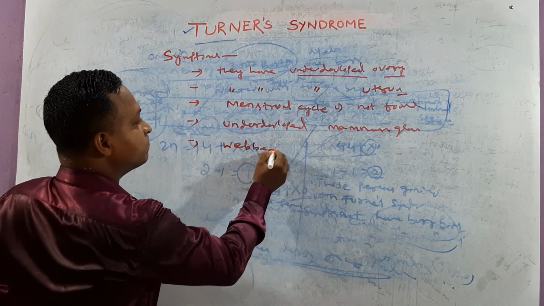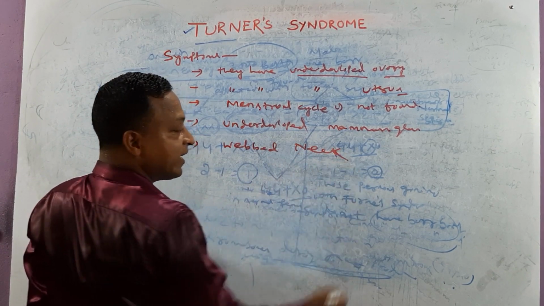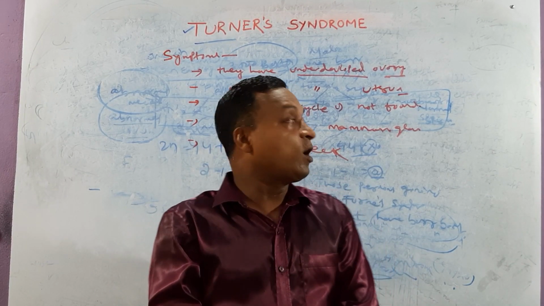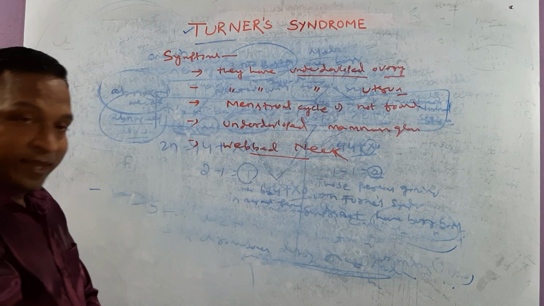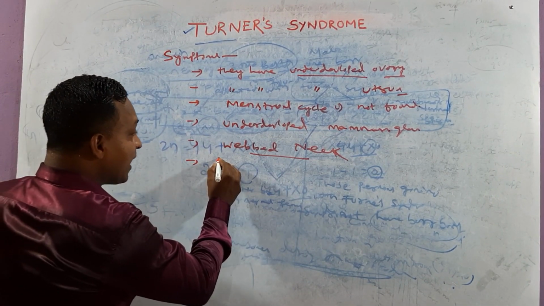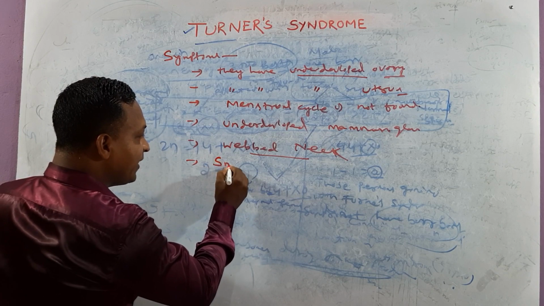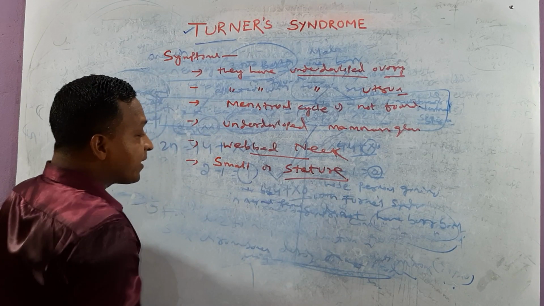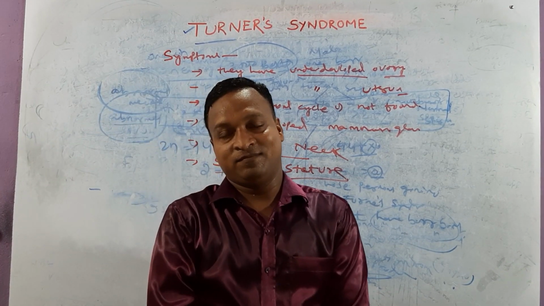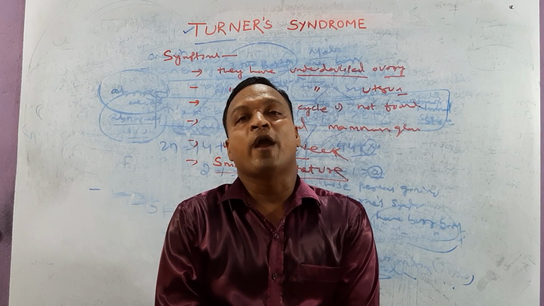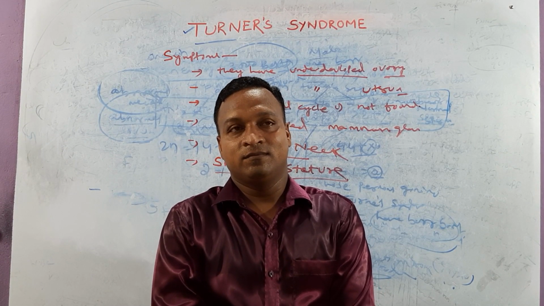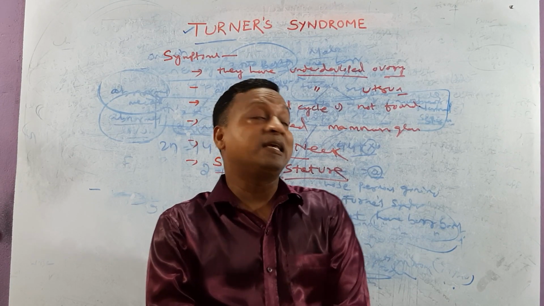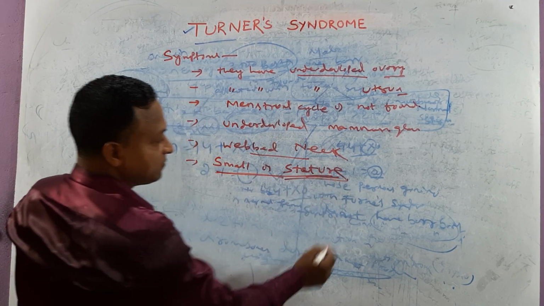Webbed neck. You know the neck? This is small in size and folded. We can call that webbed neck. Clear? The next one, these are small in stature. Try to focus. So that means these are small in height. The height is nearly about 4 feet 8 inches. So small in stature.